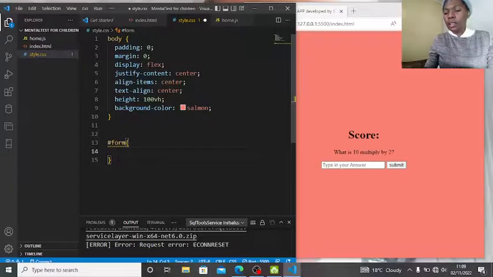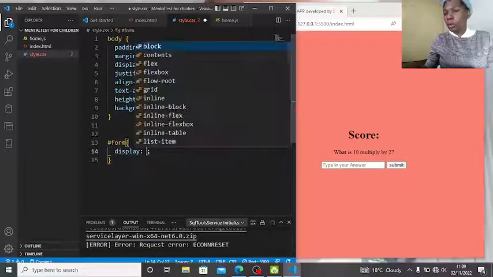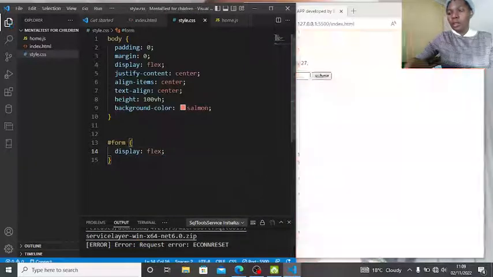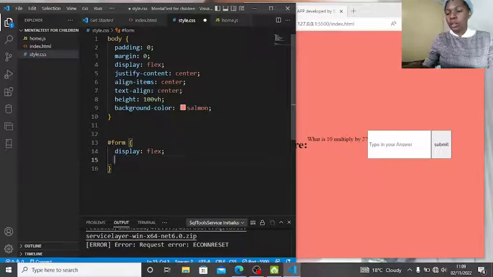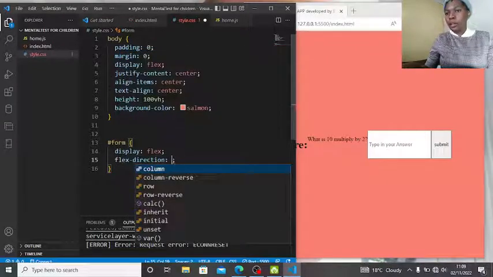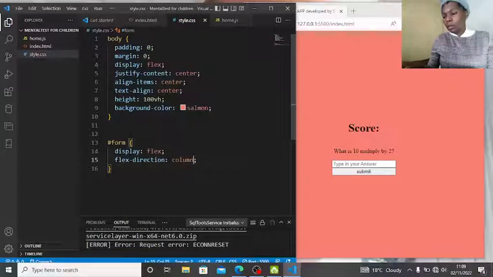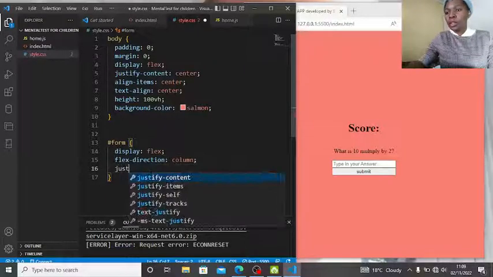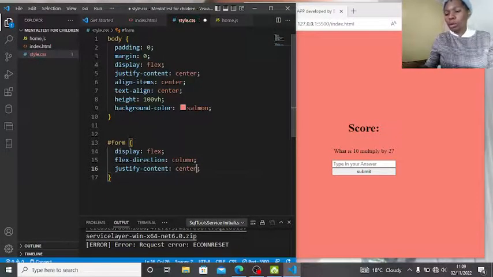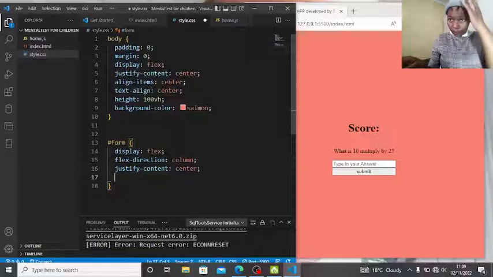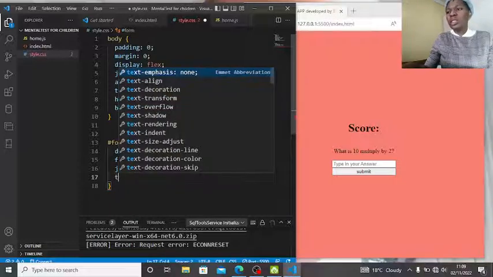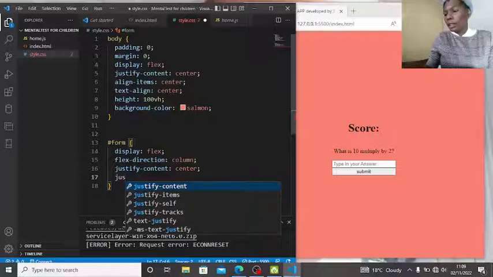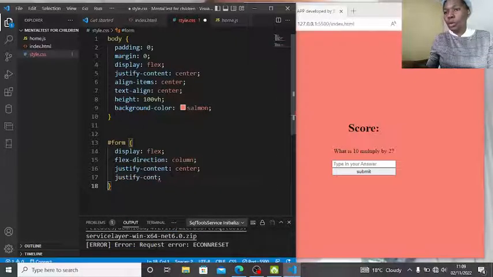And let us display flex also, and then let us set flex direction to be column. Let us justify the content to be center also. Yeah, right. And then let us text align. I think this is fine, but let us just justify. Okay, I did justify the content. I'm sorry about that. I think this is looking better.